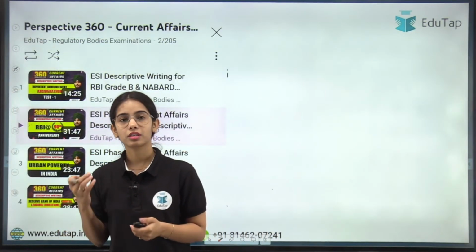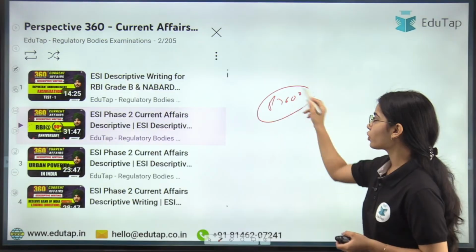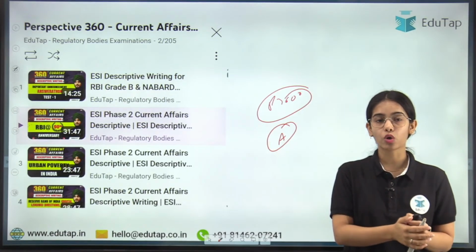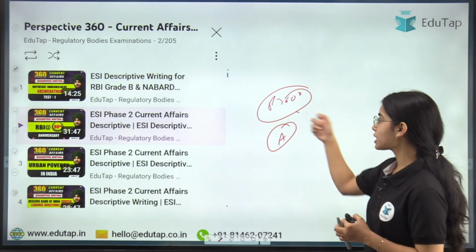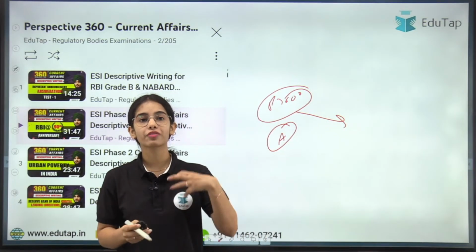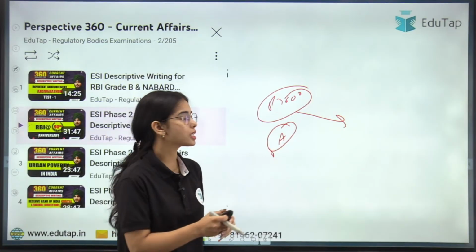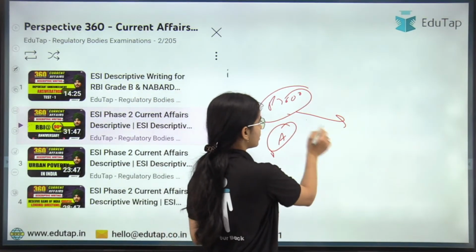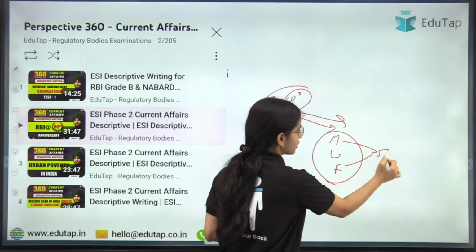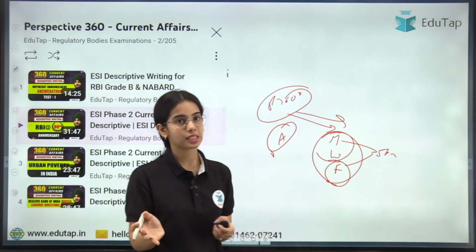That's it, the three news articles we have discussed. Now, the Perspective 360-degree series is going on for your answer writing practice. If you want to practice writing answers, and want to know which topics are the hot topics that you must know about, all those topics are discussed in Perspective 360, and you are given the material to write the answers. You are given the points on how you can write the answers and what data points you can include. So this is a very important series for your descriptive answer writing, brought on Monday, Wednesday and Friday at 5 p.m. On Monday and Wednesday, Jaskaran sir is going to take the session, and on Friday I will take the session of the Perspective 360-degree series, okay.